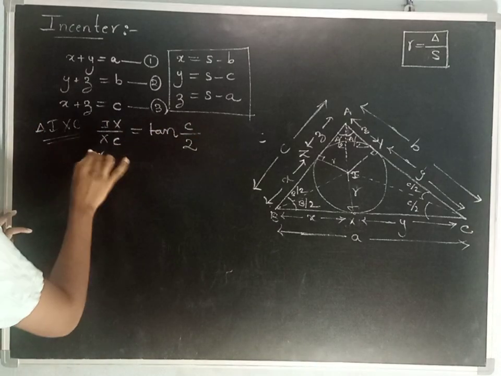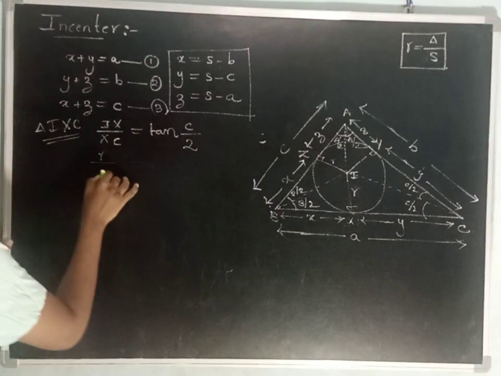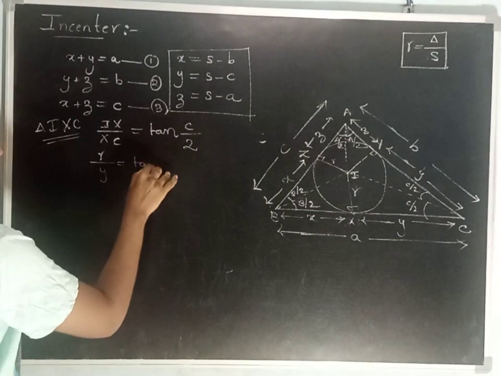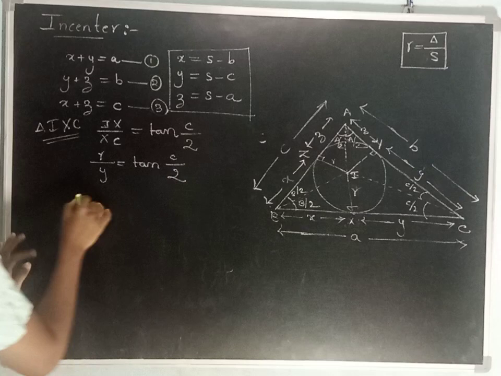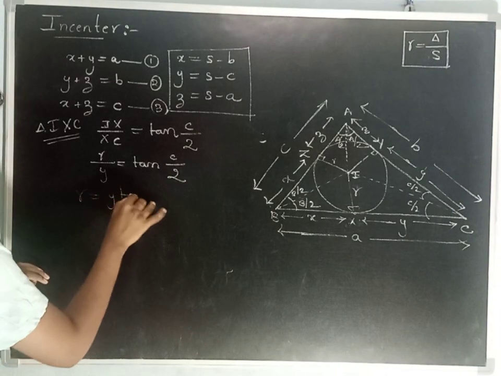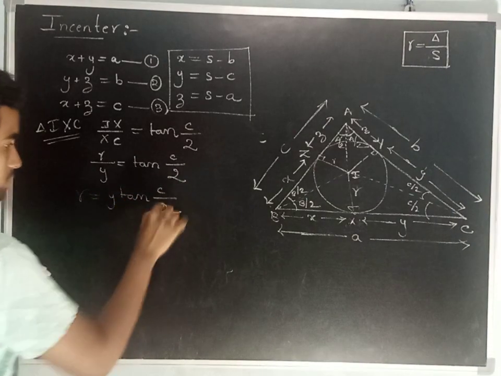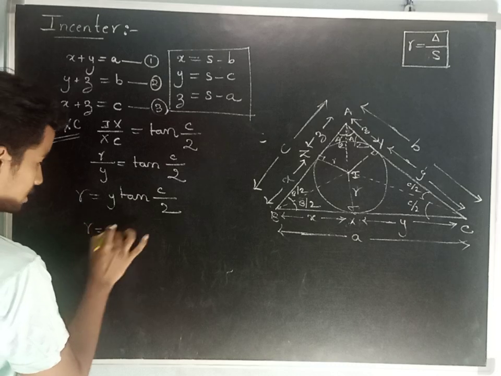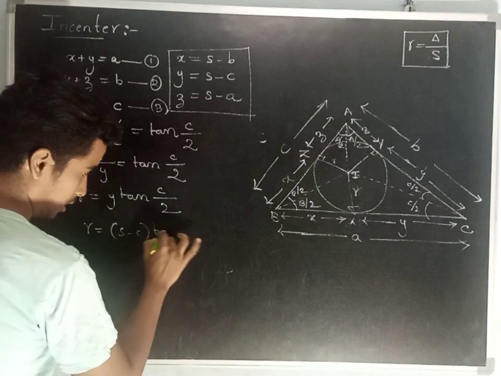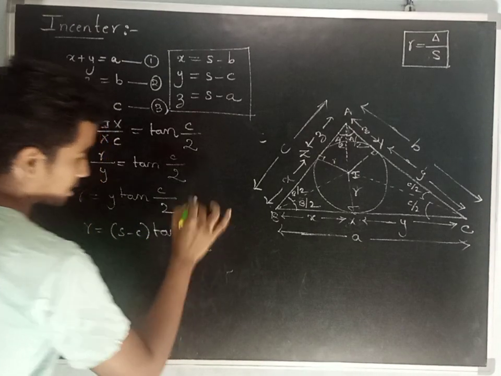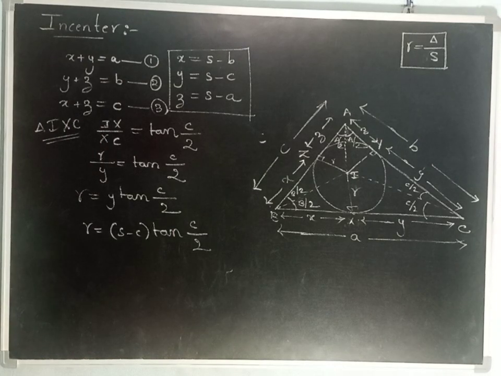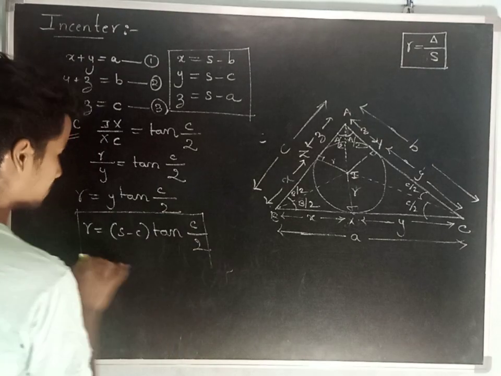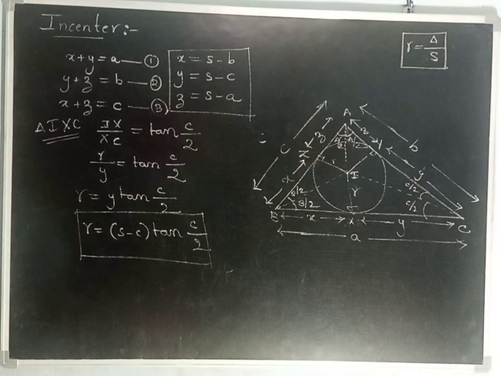IX is nothing but radius of incircle, XC is nothing but y, so r by y is equal to tan C by 2. R is equal to y tan C by 2. R is equal to s minus c into tan C by 2. Okay? This is how we can prove the other formula.